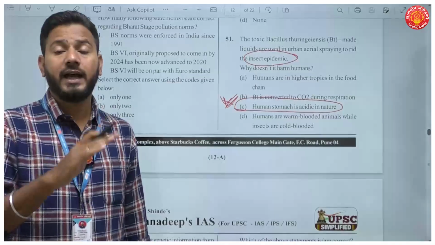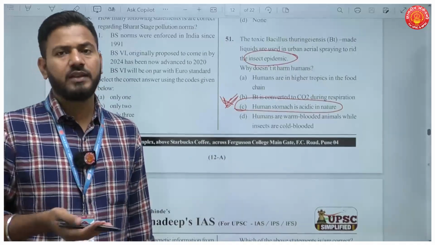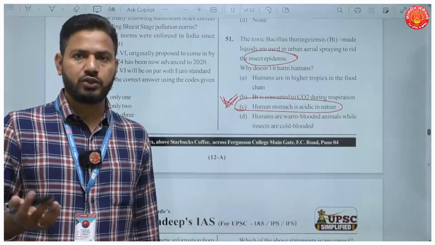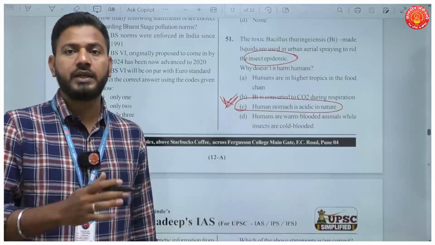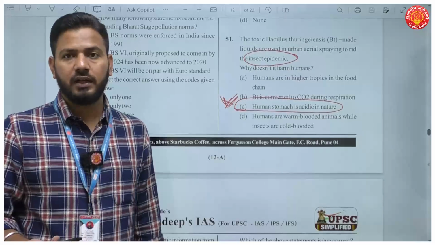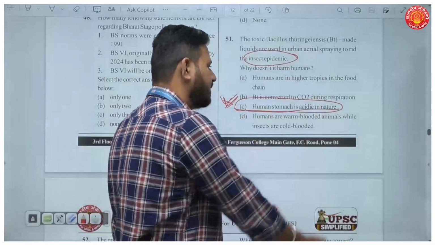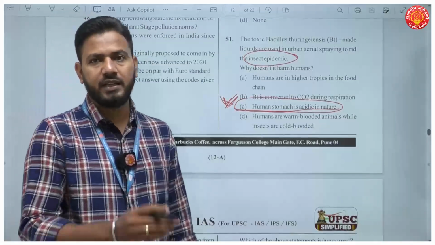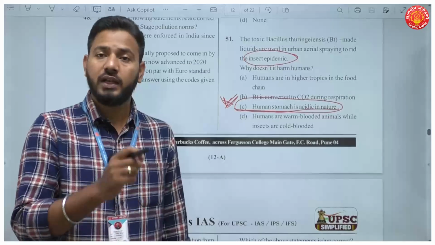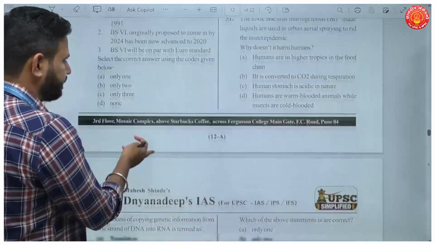So it cannot harm human beings, absolutely not. Okay, so we find so many countries across the globe actually having genetically modified or BT enabled food crops for years together, and nothing has happened to them. So the reason is human stomach is acidic in nature, whereas BT enhanced protein can get activated only in the basic medium. So your answer here is C.